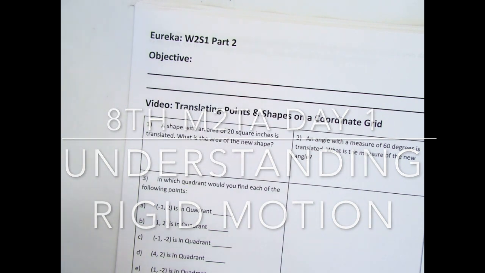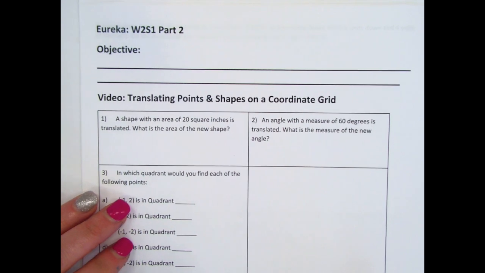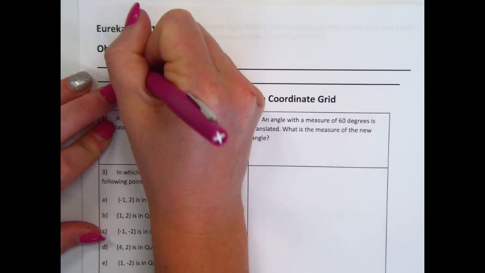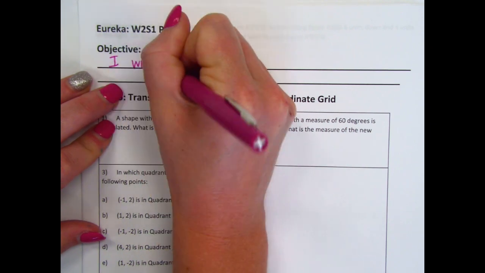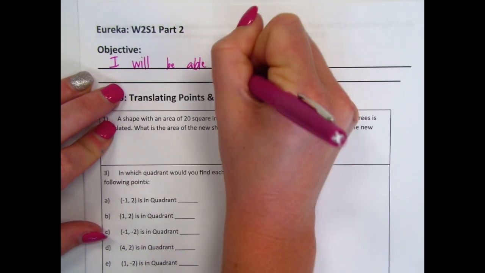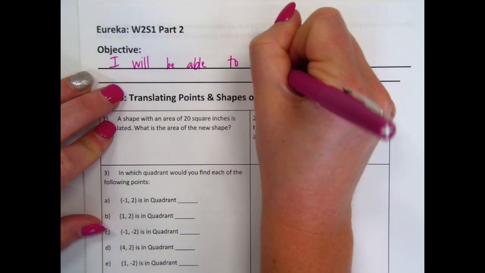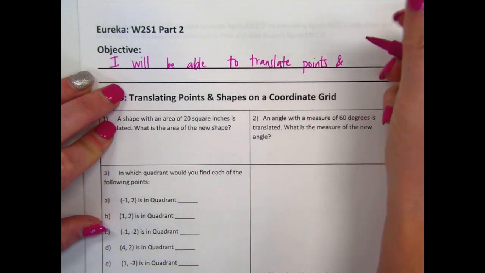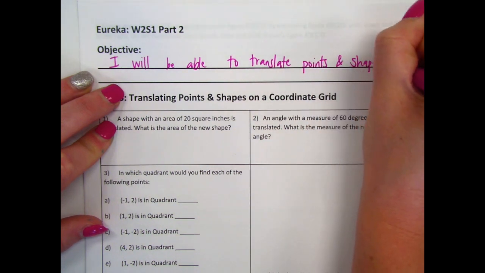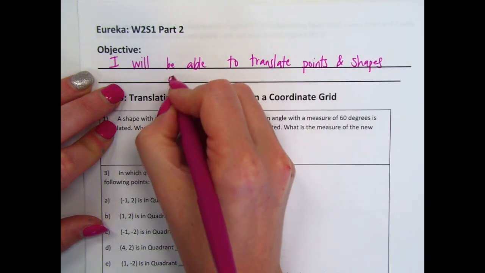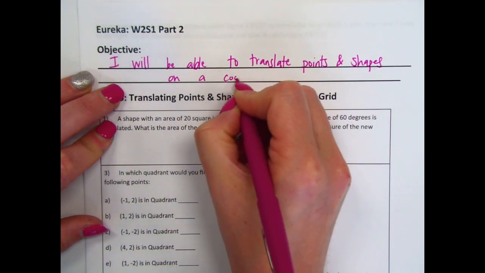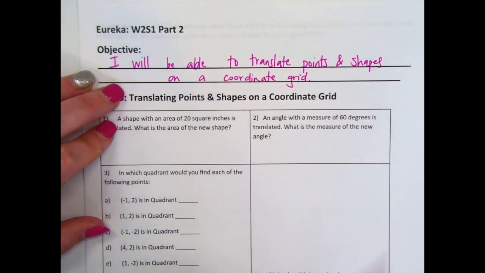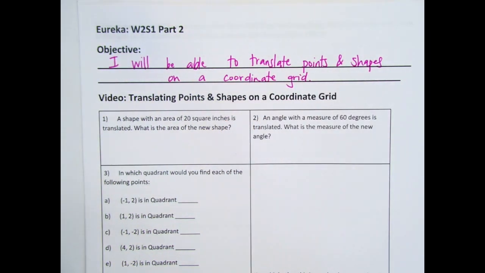Okay, good morning. First, you need to write down your objective, as do I. Your objective today is, I will be able to translate points and shapes on a coordinate grid. A coordinate grid is a graph. Coordinate grid. Okay, first some review.